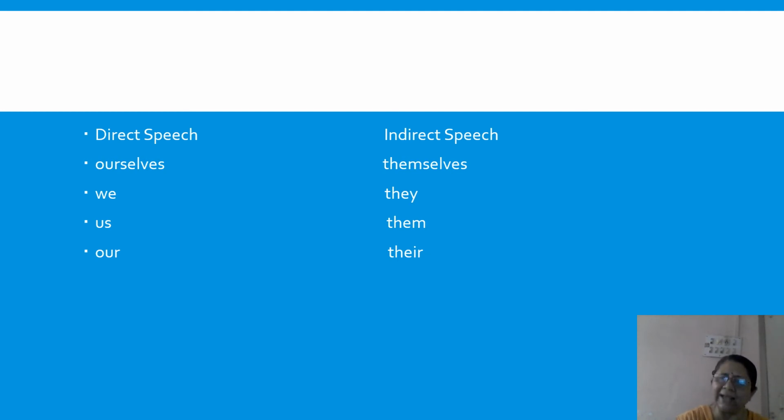And the spelling has to be right. Their shows belongingness, something you possess, and there shows here and there, the place. So I cannot use there, it has to be their. Now quickly I'll repeat. Ourselves changes to themselves, we to they, us to them, and our to their.